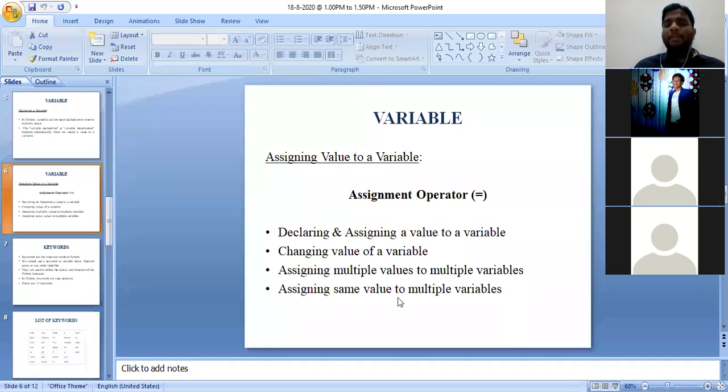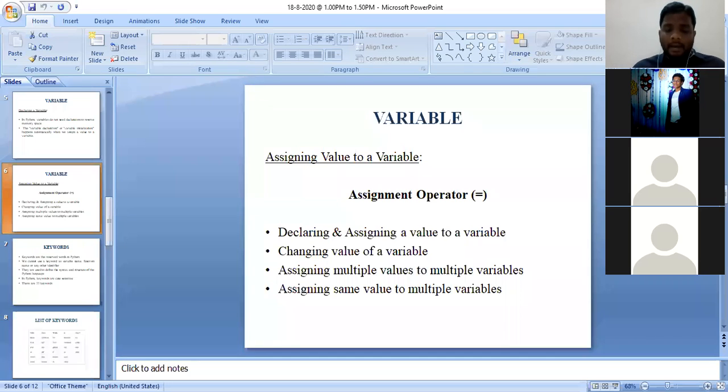Now we shall see the last type of assigning a variable. Assigning same value to multiple variables. That means we need to assign only one value, but we need to assign multiple variables. Now what I need to tell you is, we need to take more variables, but assigning will be only one. Let us check it out.